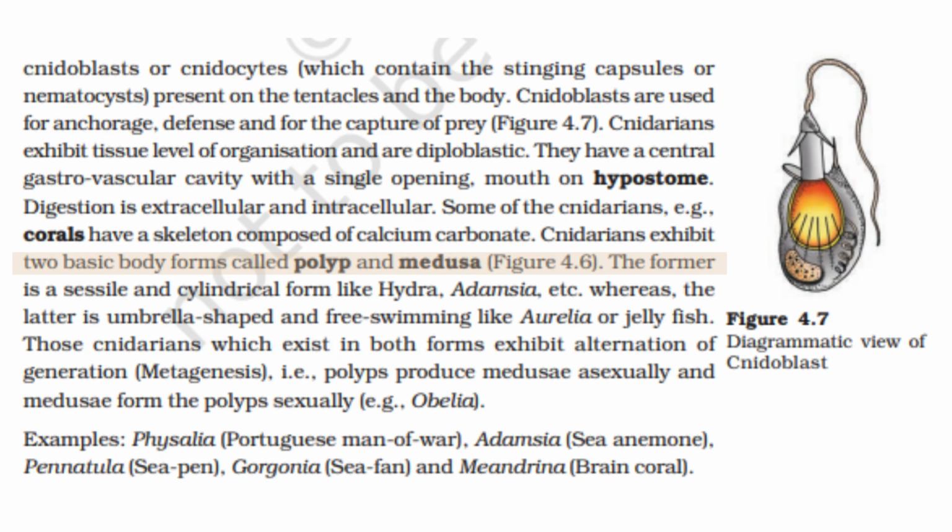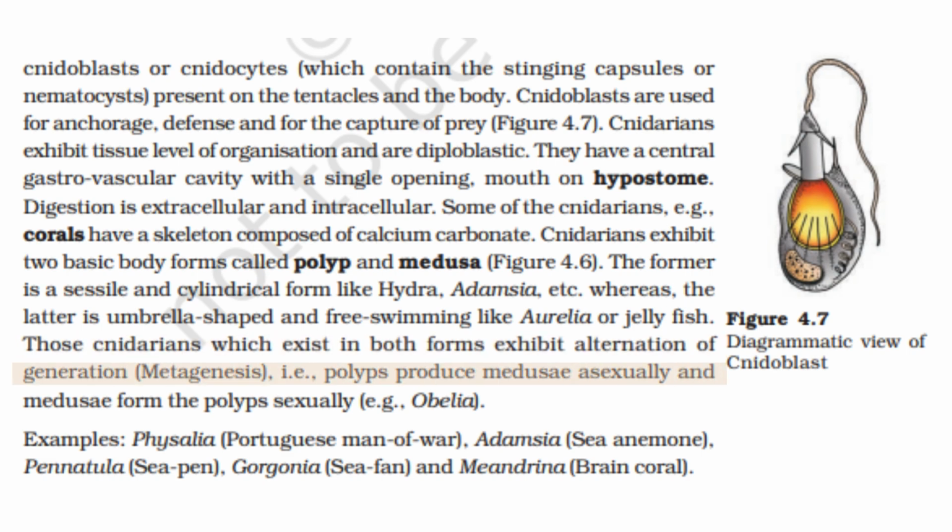Figure 4.6. The former is a sessile and cylindrical form like Hydra, Adamsia, etc., whereas the latter is umbrella shaped and free swimming like Aurelia or jellyfish. Those cnidarians which exist in both forms exhibit alternation of generation, metagenesis.